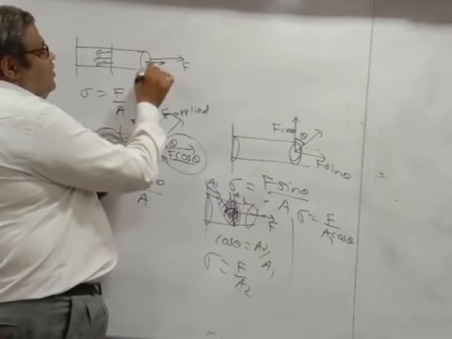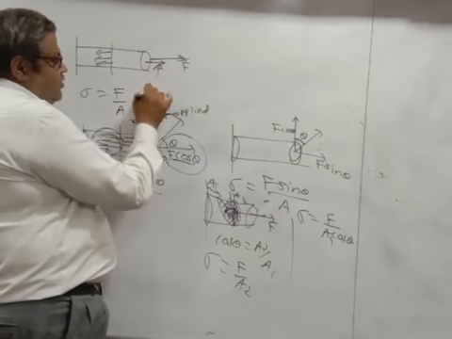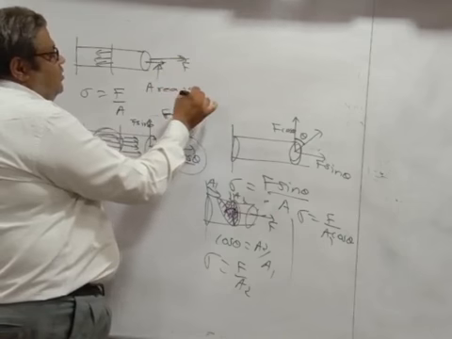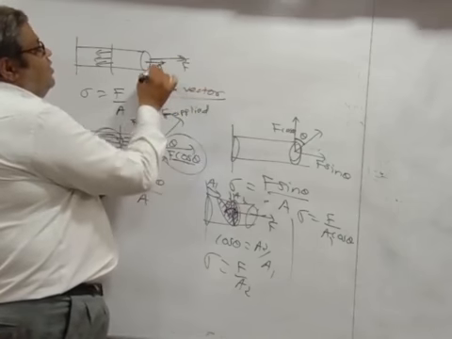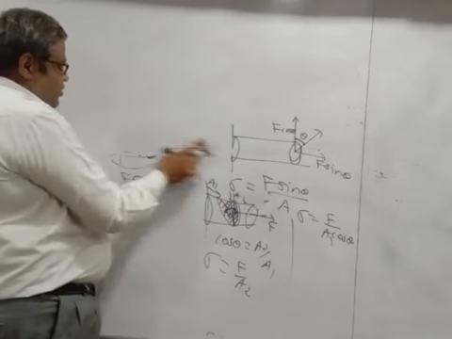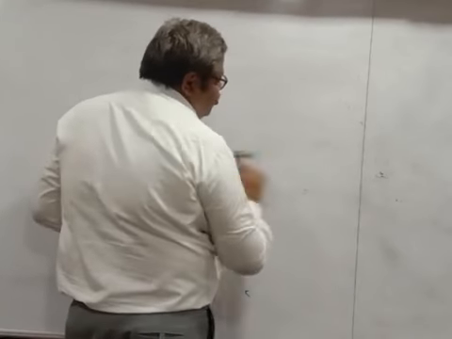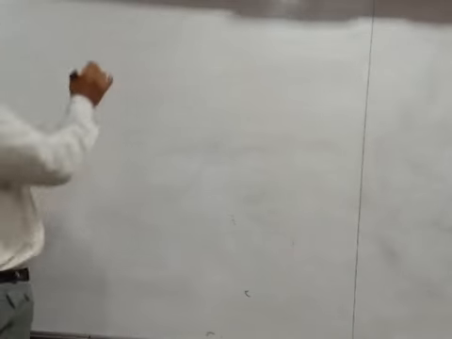So the area vector and the force will be in the same direction. Now let us move on to the next topic, strain.